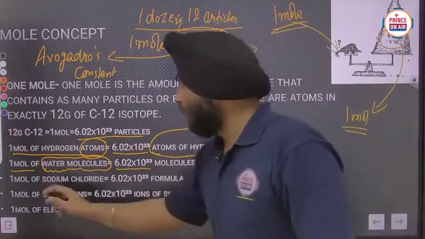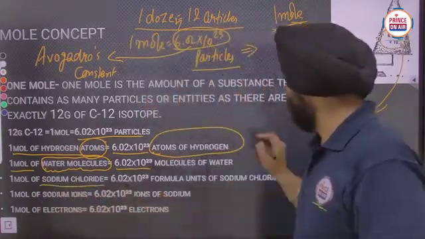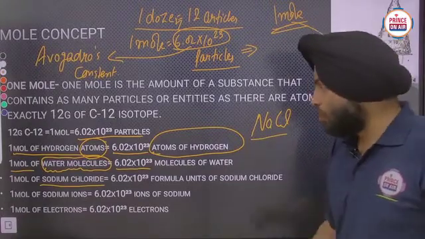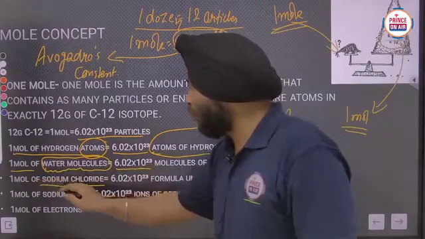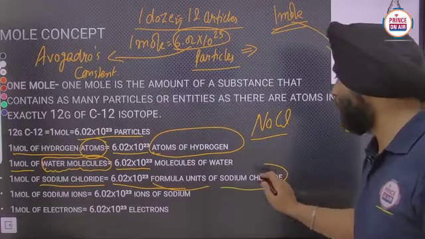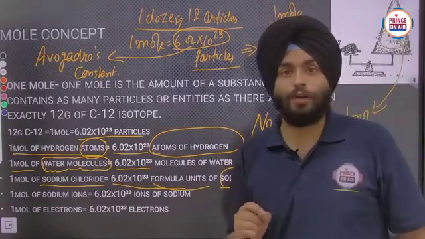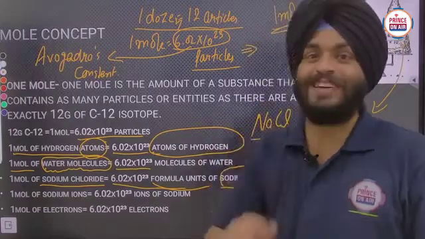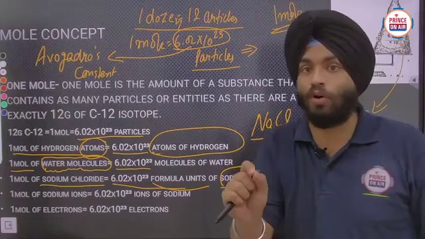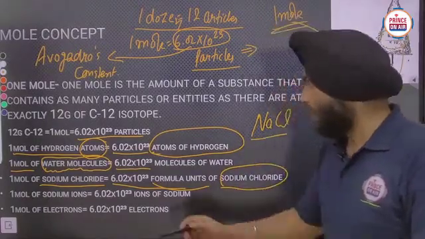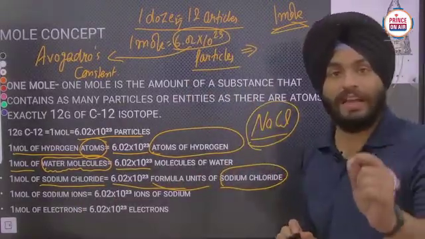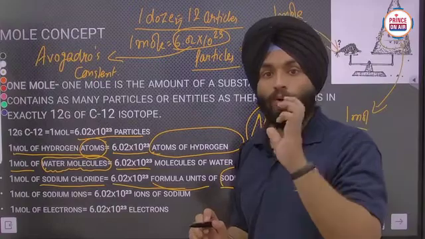Clear? Like here, 1 mole of sodium chloride. The formula of sodium chloride is NaCl. So if 1 mole of sodium chloride is there, it means 6.02 into 10 raised to power 23 formula units of sodium chloride. If anybody asks you, what is the number of sodium ions in 1 mole of sodium chloride?